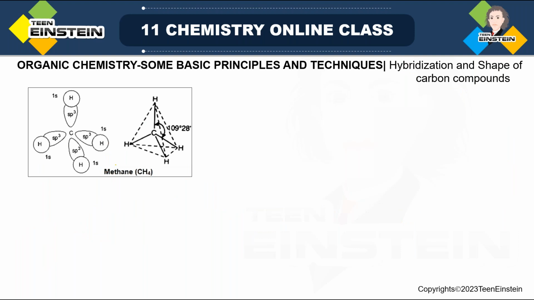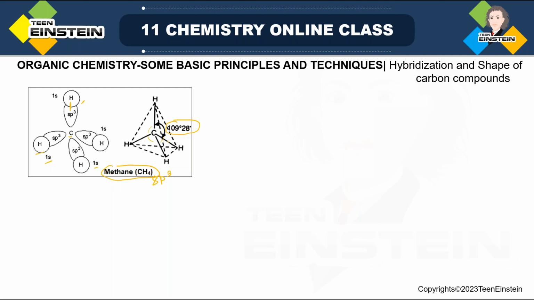So the first example, methane. The hybridization is sp3. So as you can see, carbon, the central atom in CH4, is using its 4 sp3 hybrid orbitals for bond formation with 4 hydrogen atoms. And hydrogen will use its 1s orbital. So this is the overlap between 1s of hydrogen and sp3 hybrid orbital of carbon. And the angle is 109 degree, 28 minutes. All these angles are the same.